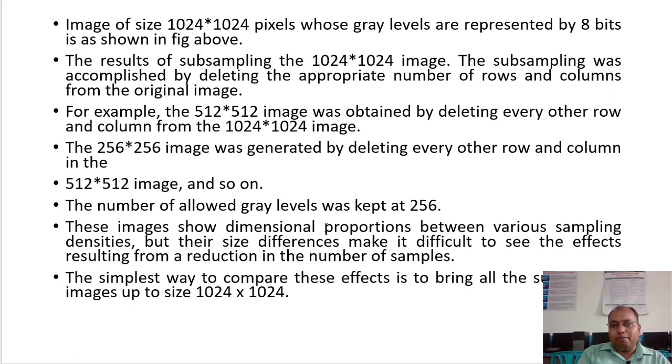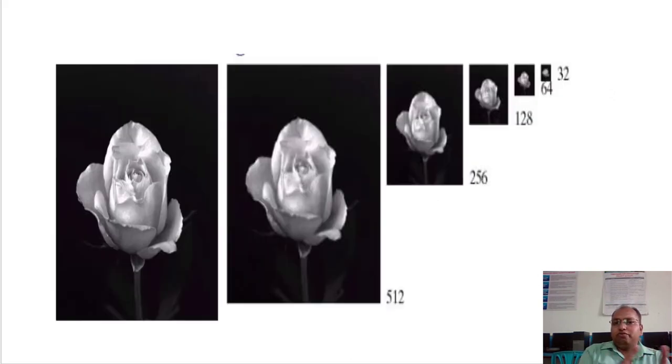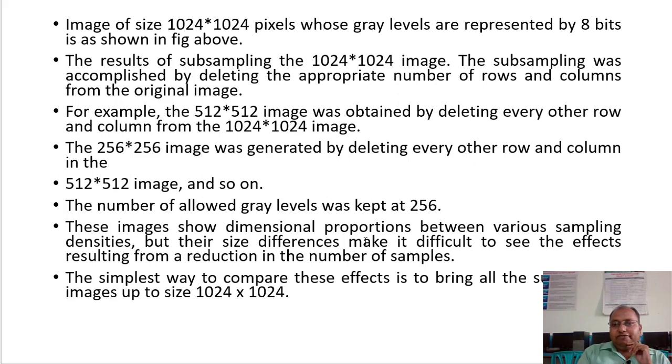These images show dimensional proportions between various sampling densities. We find that the dimension has changed for each and every image. The original image has a large dimension, and the final image, 32 by 32 pixels, has a very small dimension compared to 1024. But their size differences make it difficult to see the effects resulting from the reduction in the number of samples.